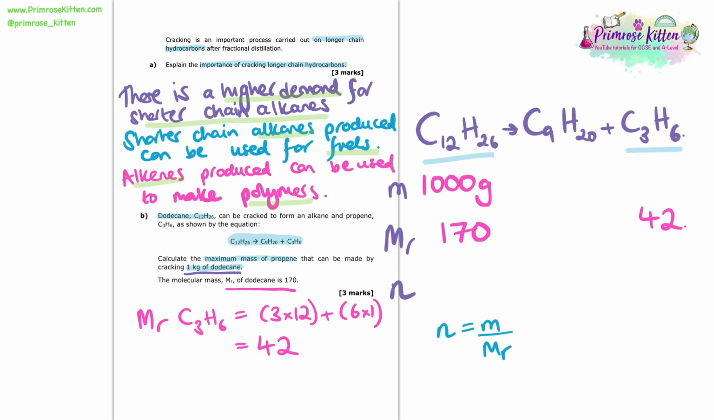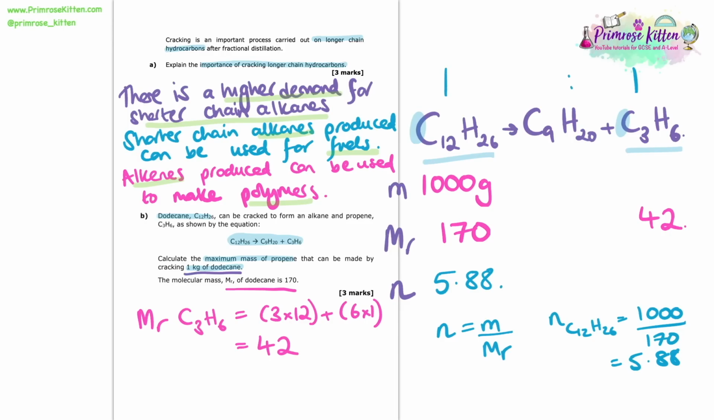We have enough information to work out the moles of dodecane. Moles we know is mass divided by the Mr. So in this case, the moles of dodecane will be 1000 divided by 170. And that gives us 5.88 moles. So I would fill that into the table here. Now we're being asked about propene, and moles is great because it links the two. Here you can see in this balanced equation you just have one of each, the dodecane and the propene, which means we have a 1-to-1 ratio between them, which means we must have the same number of moles of propene as we did dodecane, 5.88.